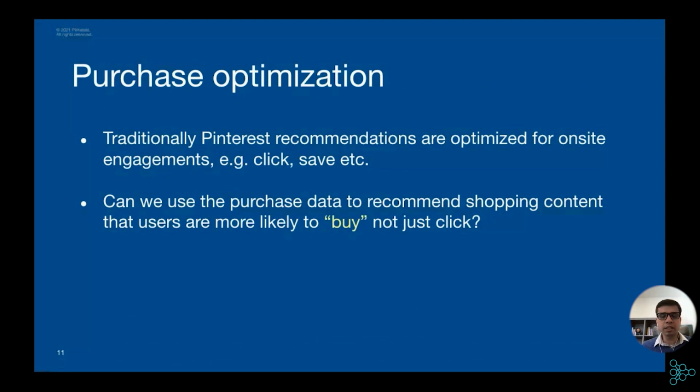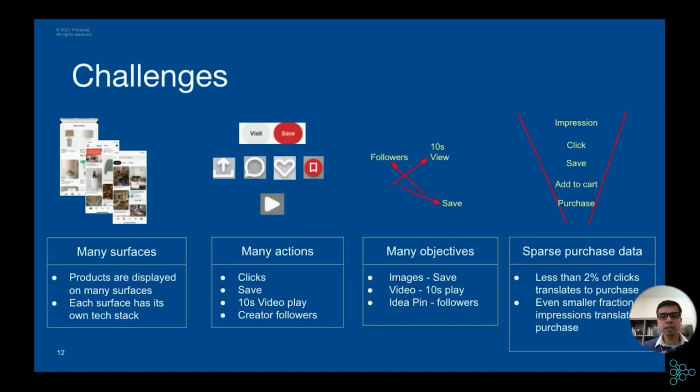Traditionally, Pinterest recommendations are optimized for on-site engagements such as clicks or saves. The question is, how can we use this purchase data to recommend shopping content that users are more likely to buy, not just click? It is not straightforward though. There are several challenges in using purchase data and optimizing for purchases.